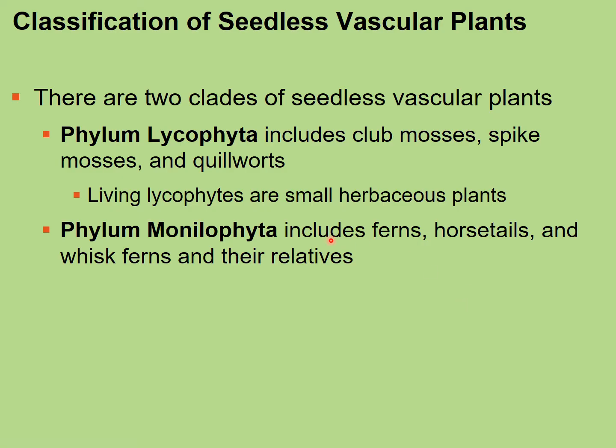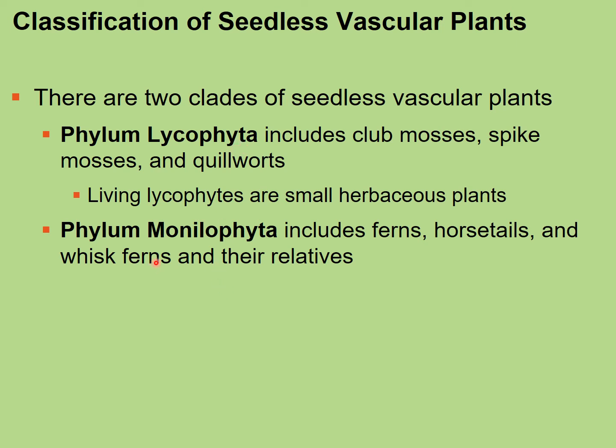So let's look at this. We've got the two major clades. The lycophytes include the club mosses, the spike mosses, and the quillworts. Now, these are not true mosses. True mosses do not have vascular tissue, and they do not have well-developed roots like these organisms do. Most of these plants are still small and herbaceous. However, they do have vascular tissue. That's what makes them different from the non-vascular bryophytes, the true mosses.